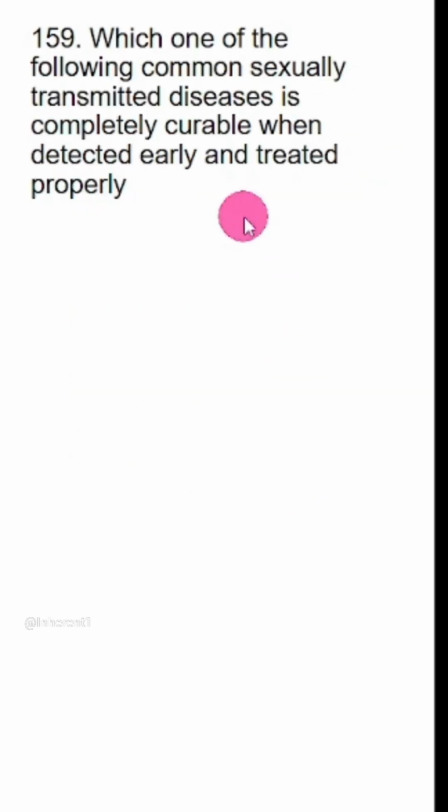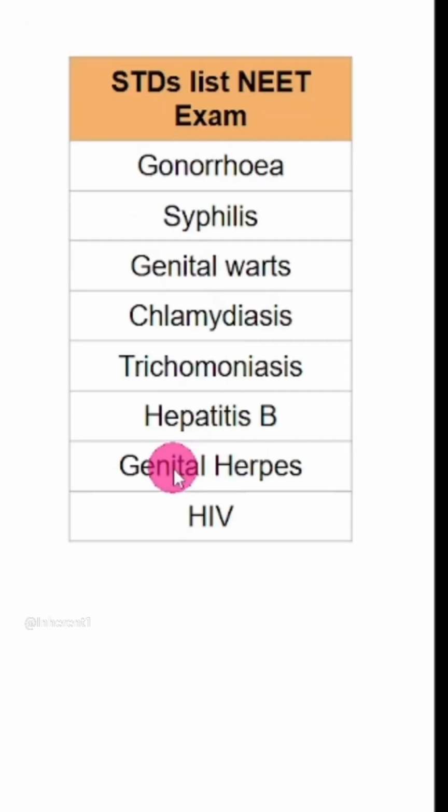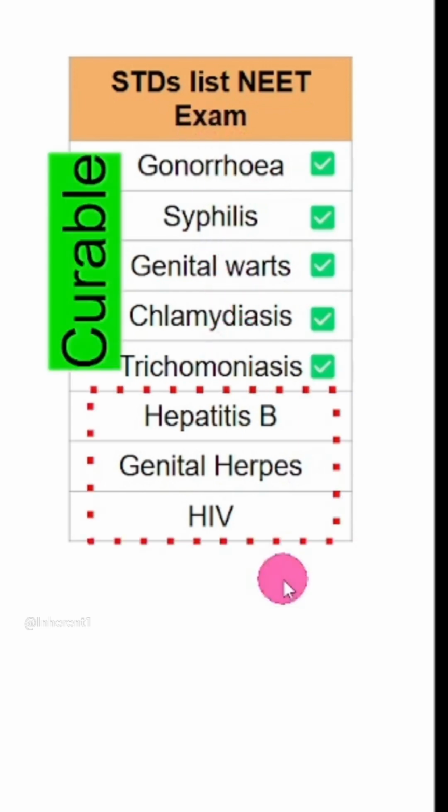Which one of the following common sexually transmitted disease is completely curable when detected early and treated properly? It will be gonorrhea. So this is the table which I have discussed earlier also. There are total 8 different STDs, out of which these 5 are curable. So please learn the names by heart, very important, it is a frequently asked question.